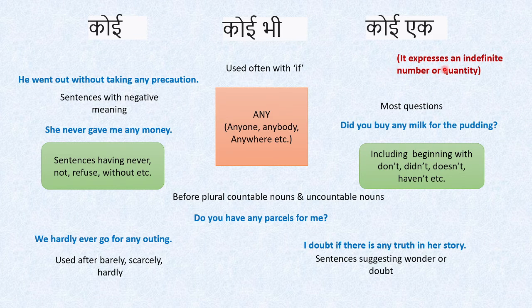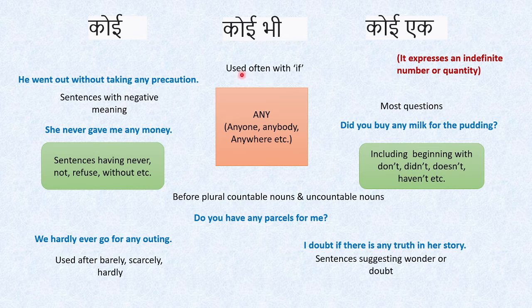Now it expresses an indefinite number or quantity. Any जो है उसकी कोई definite amount या quantity नहीं पता है. वो एक indefinite number और quantity बताता है. For example, in this sentence, did you buy any milk for the pudding? So milk का कोई हमें amount या उसकी कोई quantity नहीं पता. कितना दूध? We don't know. So did you buy any milk for the pudding?